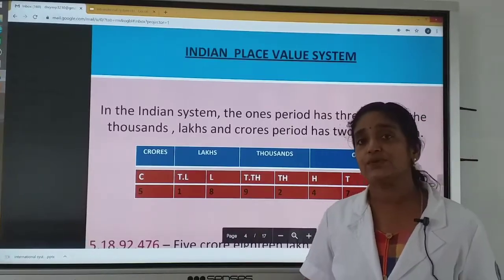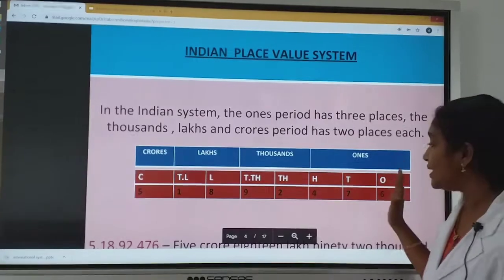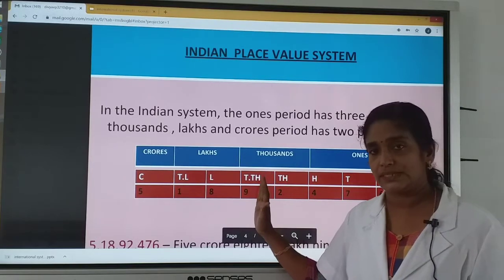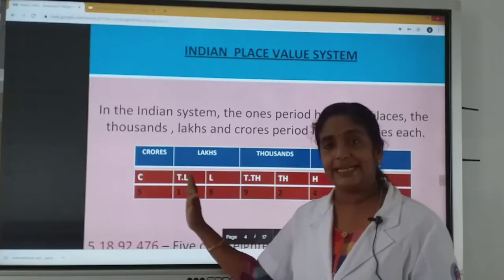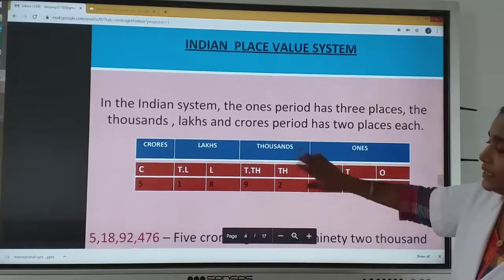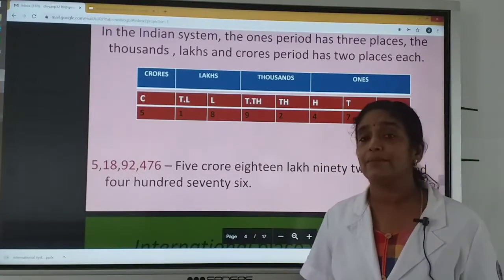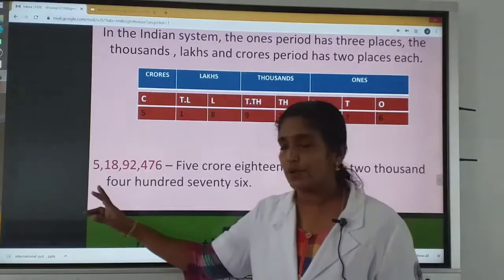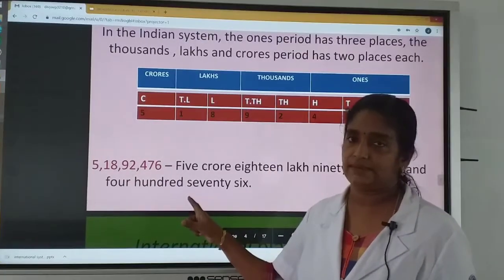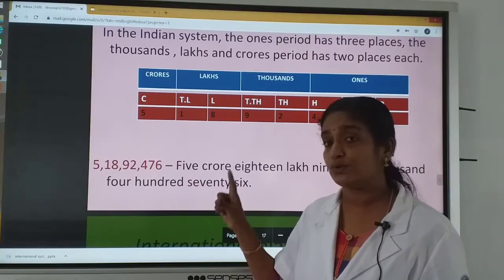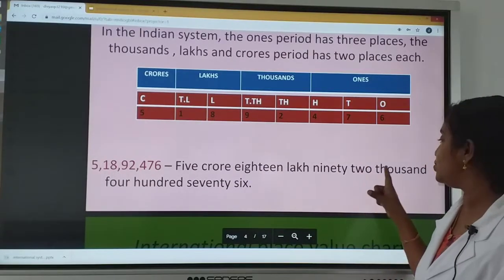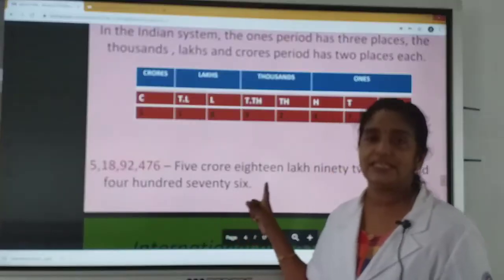In Indian place value system, first period ones, tens and hundred, and in thousands period thousand, 10,000, and in lakhs period lakhs, 10 lakh, in crores period crores, 10 crore, and one number is given here. How to read this number in Indian system? 5 crore 18 lakh 92,476.